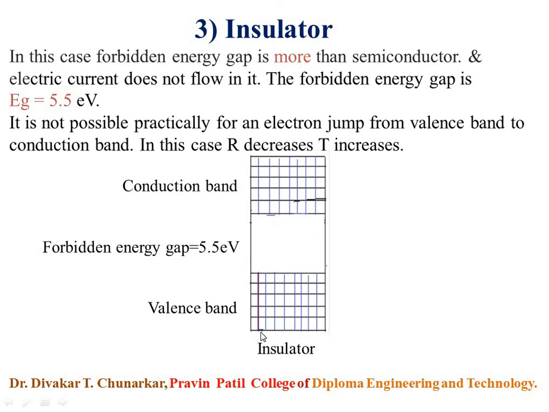So this is the simple diagram of the conduction band and valency band, and this is the forbidden energy gap. This gap is 5.5 electron volt. In the insulator, there are no free electrons, and therefore the forbidden energy gap is very large.